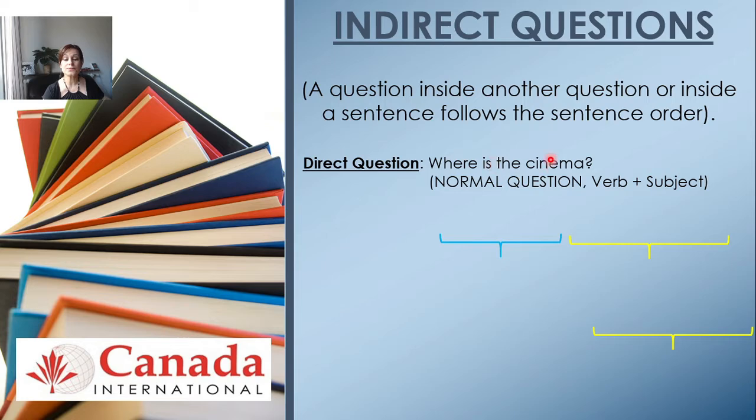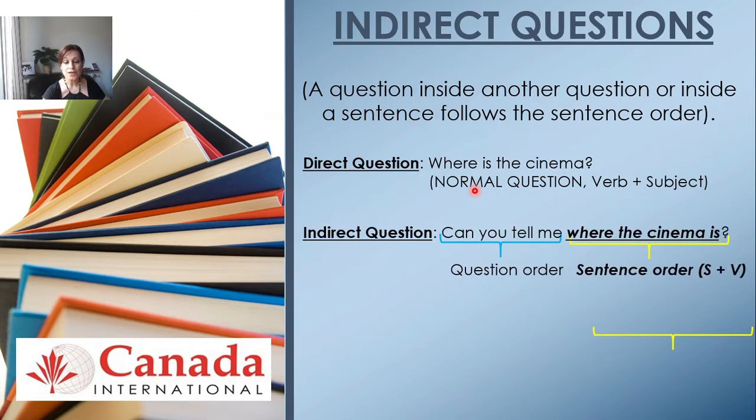And then we're gonna try to put this question inside another question and inside another sentence, right? And therefore, this one is going to follow the sentence order. So, indirect question. Can you tell me where the cinema is? Can you tell me? It's going to be like the first part of that question, which is going to follow actually the question order where we have the auxiliary plus subject plus main verb, right? The rest is going to follow like the sentence order. So that's why where the cinema is follows the sentence order, because it's a question inside another question.